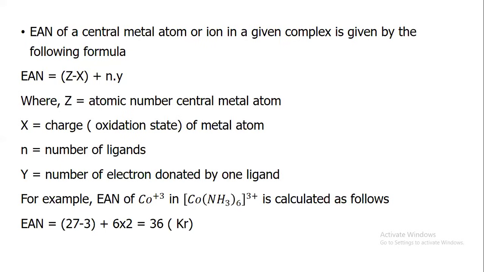For example, the effective atomic number of cobalt in this complex compound is calculated. Atomic number of cobalt is 27. Oxidation state of cobalt is 3, so 27 minus 3 plus the 6 ammonia ligands, each donating 2 electrons, so 36 is the effective atomic number.